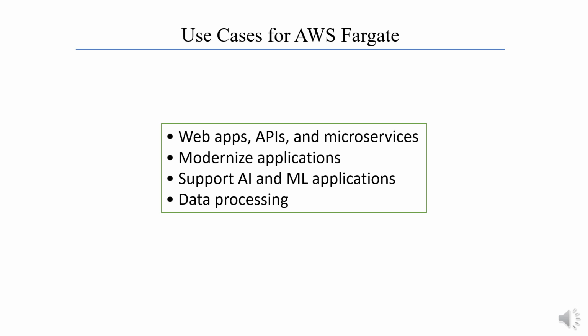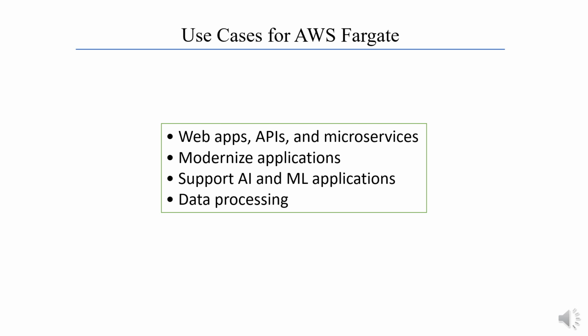Web apps, APIs, and microservices. Build and deploy your applications, APIs, and microservices architectures with the speed and immutability of containers. Remove the need to own, run, and manage the lifecycle of a compute infrastructure so you can focus on your applications.